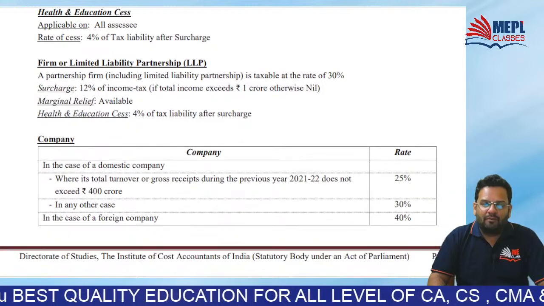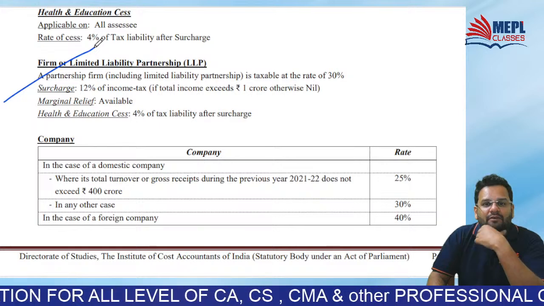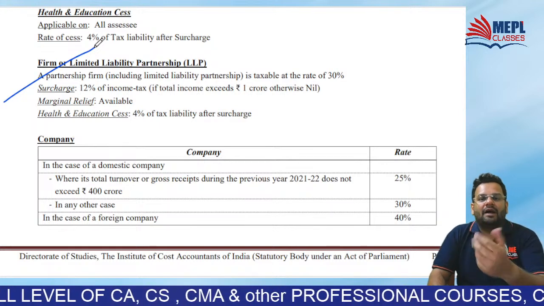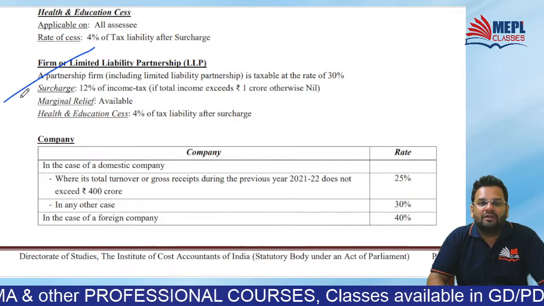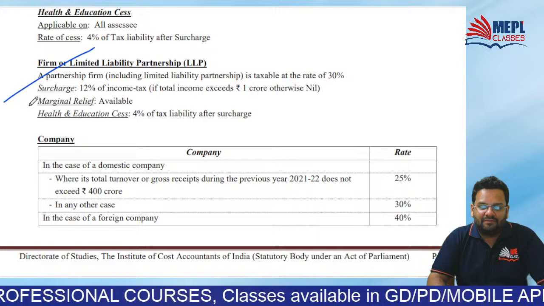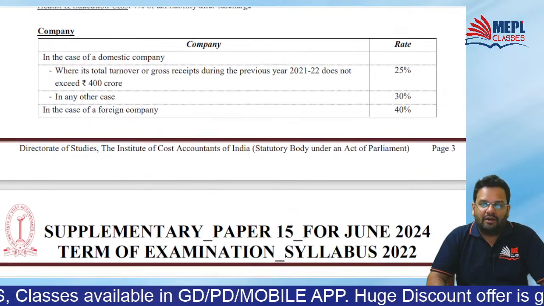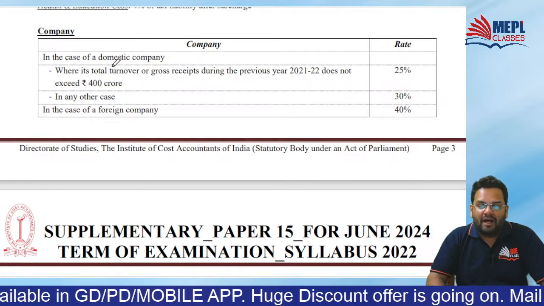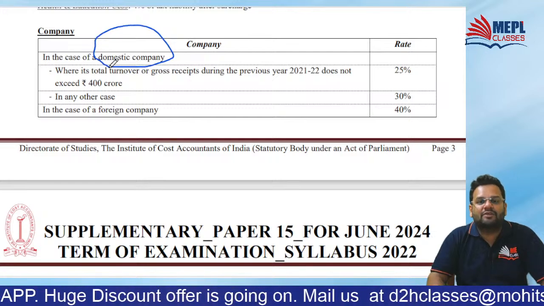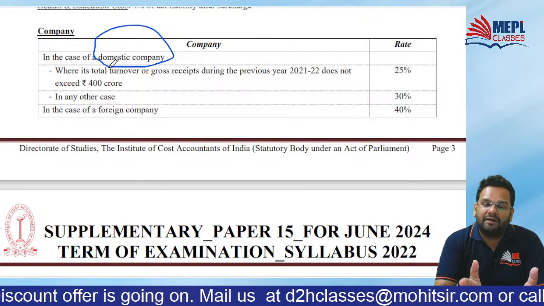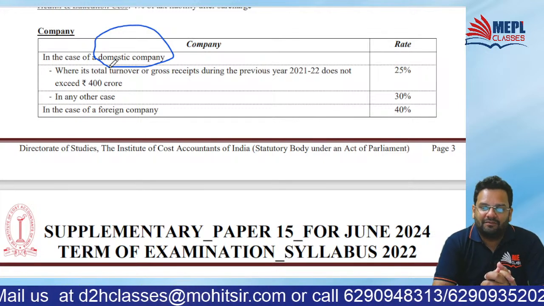Clear? For firm LLP, nothing has changed. Tax is payable at flat 30%, and surcharge will be applicable if total income exceeds 1 CR. Surcharge will be at 12%. In domestic companies, as we have all studied in the class, of course the recent batch is the amended batch, so we have incorporated all the amendments in that batch.